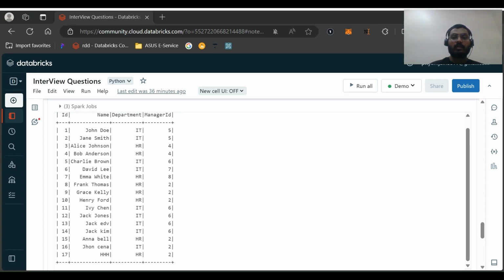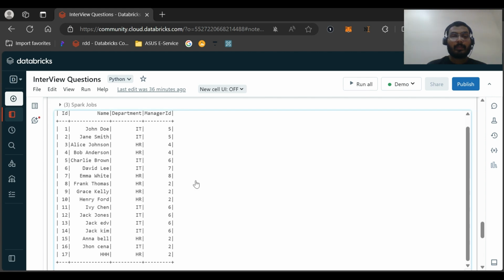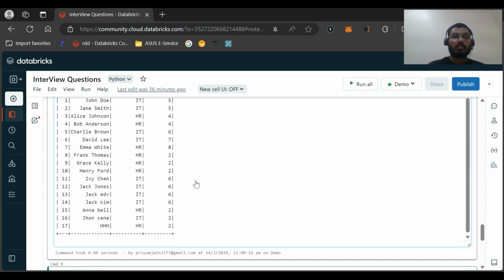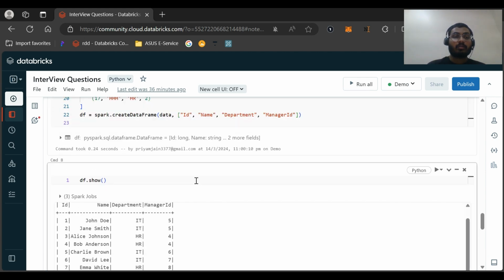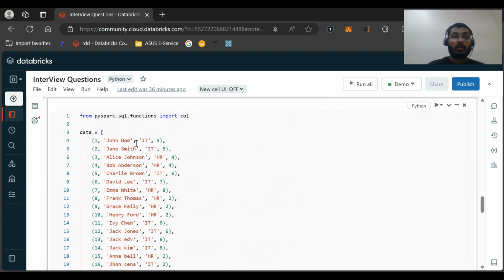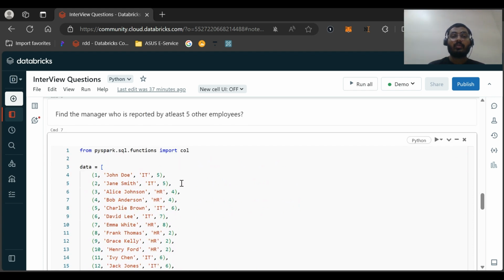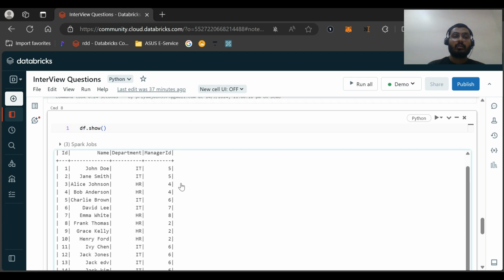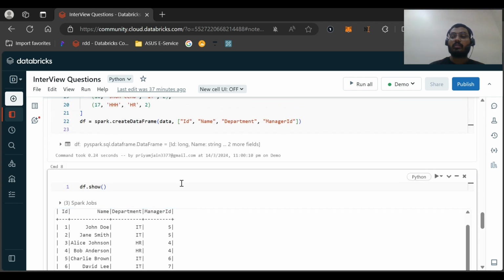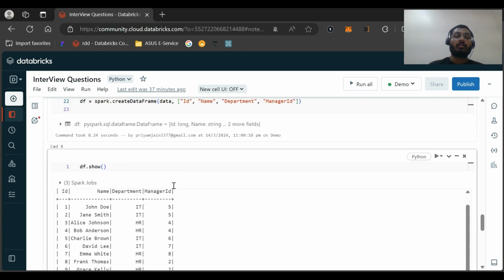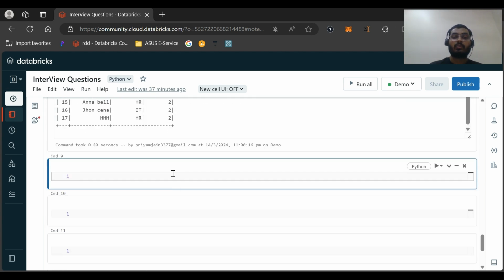Now what we want is the manager who is being reported by at least five other employees. So this is a concept of self join. Before I show you the SQL solution, let us first do the PySpark solution.